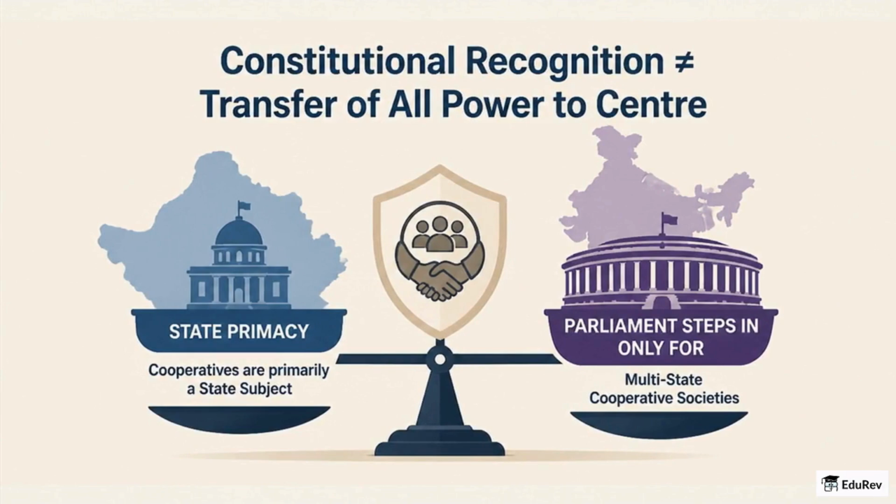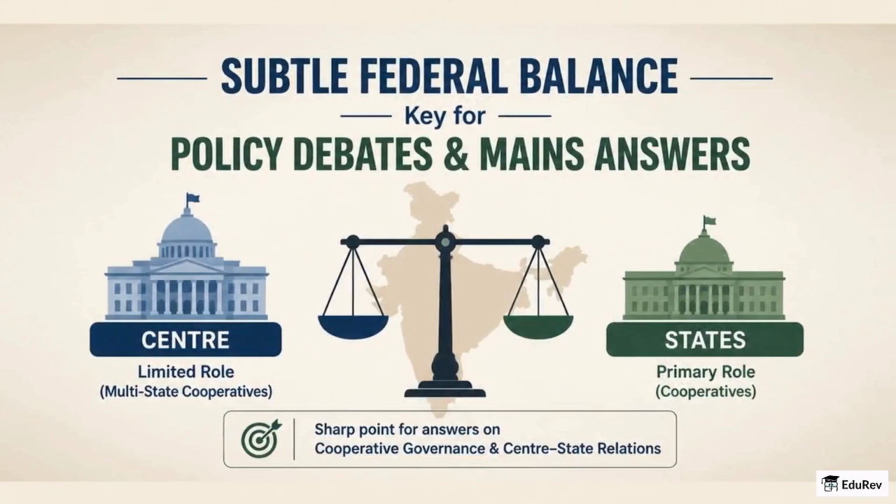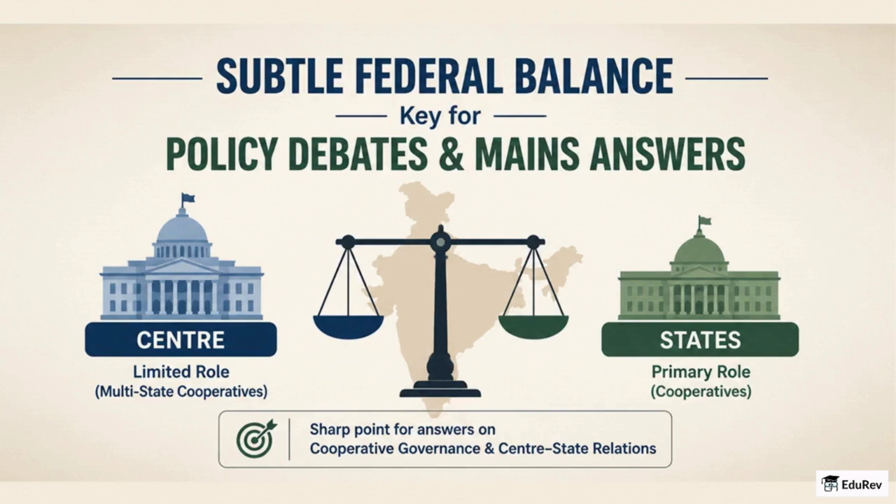Constitutional recognition did not transfer all cooperative power to the center. State primacy remains, with Parliament stepping in only for multi-state bodies. That subtle federal balance explains many policy debates and is a sharp point to include in mains answers on cooperative governance and center-state relations.